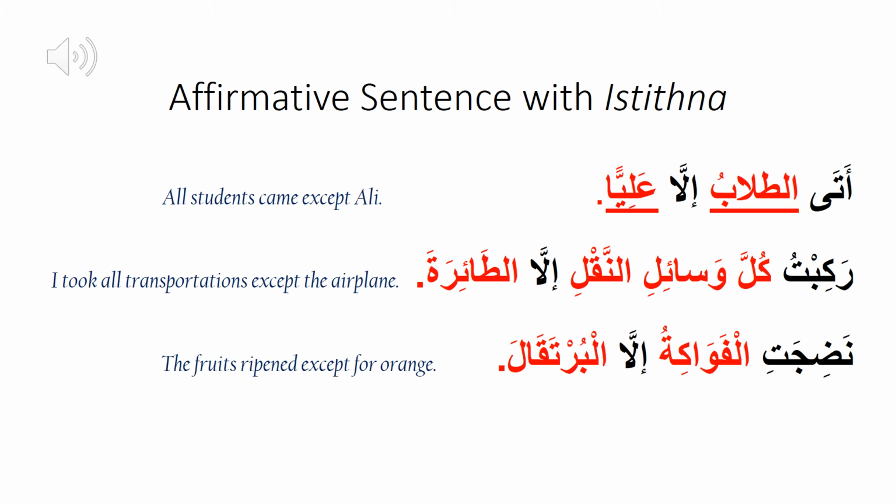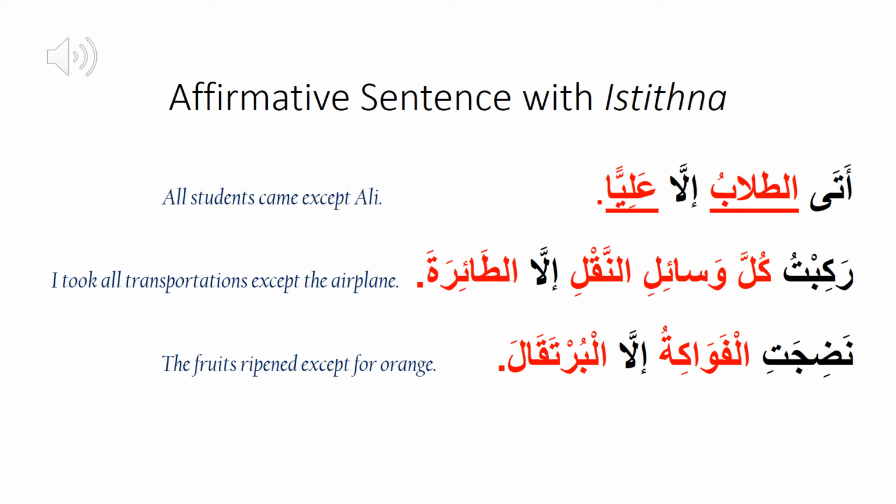Affirmative sentence with istisna. If the noun from which exception is made is mentioned in an affirmative sentence, then the accepted noun must be mansub. Look at this example. أتى الطلاب إلا عليا. In this example, mustasna الطلاب, the noun from which exception is made, is mentioned. This is why the accepted noun, aliyan, is mansub.